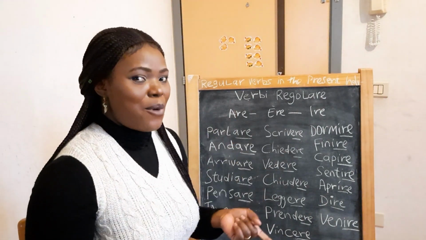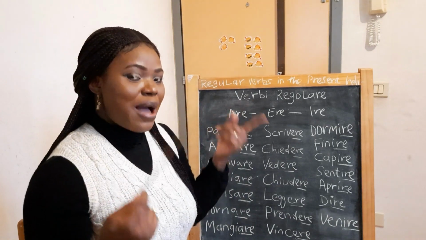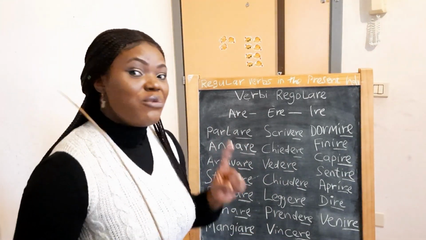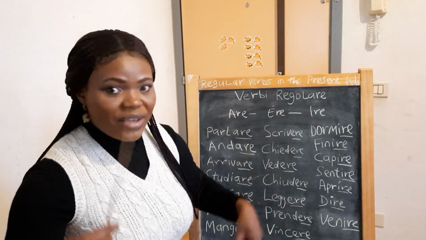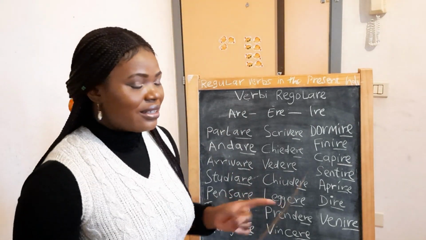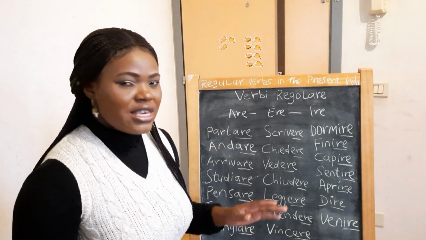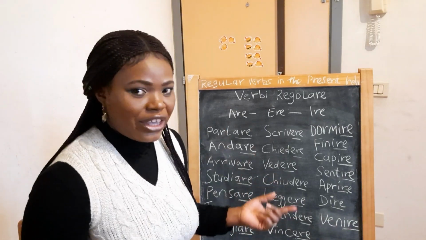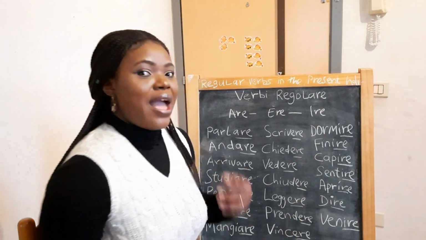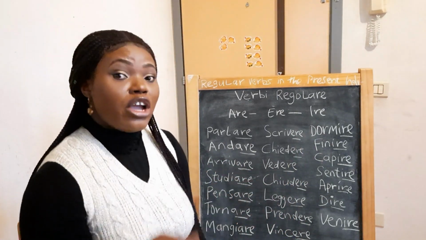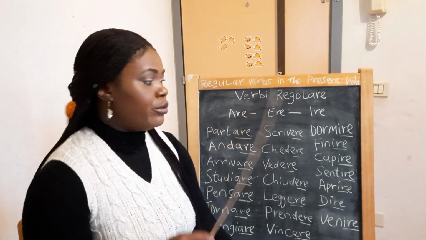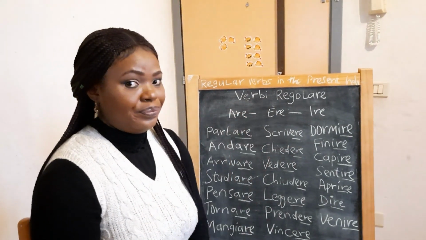Noi dormiamo. This iamo is always on noi. You don't change it. You don't change the first person plural. That one never changes. Iamo, iamo. In every noi, in every we, you must use iamo. Noi dormiamo. We sleep. Voi dormite. You sleep. Loro dormono. They sleep.